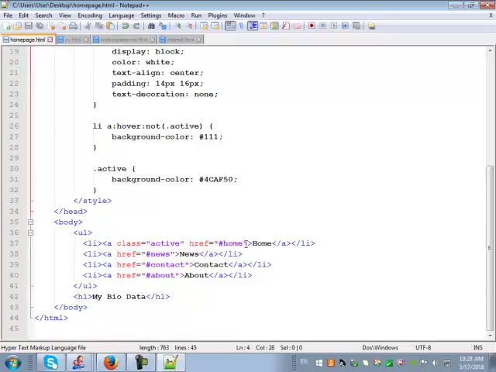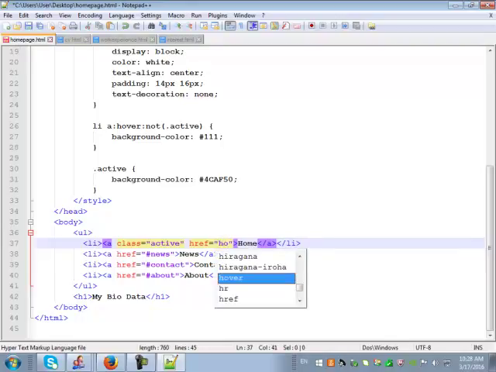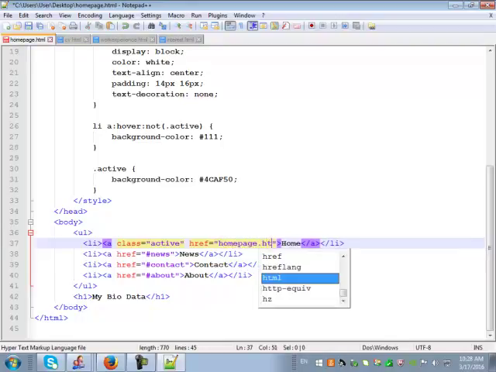At the moment, these ones are not linked properly. Here we have the hyperlinks, the A tag. I am sure all of you know by now the A tag means hyperlinks. So I've got the hyperlink on the word home, news, contact, about, but I do not need to link it to home. I can link it to home, that's fine, but the name of the file is not hash home. The name of the page is what? What is the name given here? It is homepage.html. So I'll type that, homepage.html. Alright, I hope you understand that.